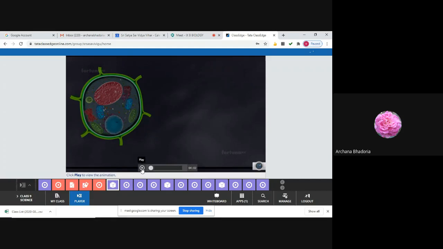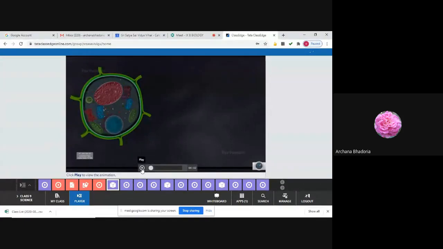Next, write down the number. How many nuclei will you find in a cell? Generally one nucleus is present in each cell, and that only carries the genetic information of the cell. But in some cells, more than one nucleus may be present.